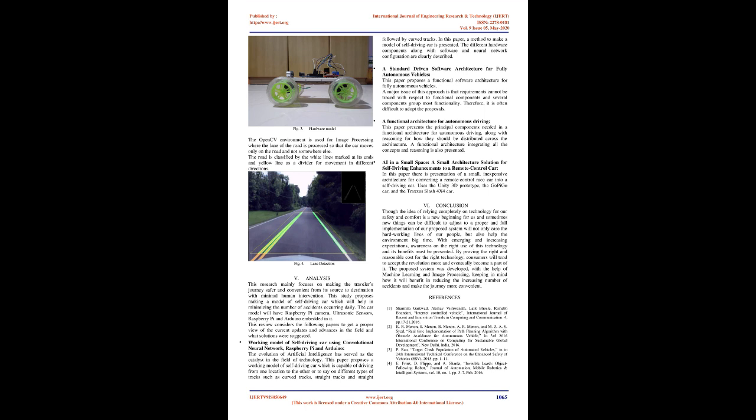Followed by curved tracks. In this paper, a method to make a model of a self-driving car is presented. The different hardware components along with software and neural network configuration are clearly described. A standard-driven software architecture for fully autonomous vehicles. This paper proposes a functional software architecture for fully autonomous vehicles. A major issue of this approach is that requirements cannot be traced with respect to functional components and several components group most functionality. Therefore, it is often difficult to adopt the proposals.